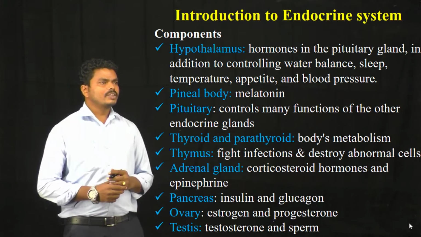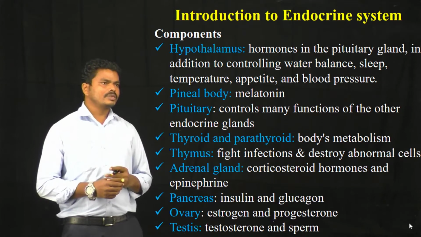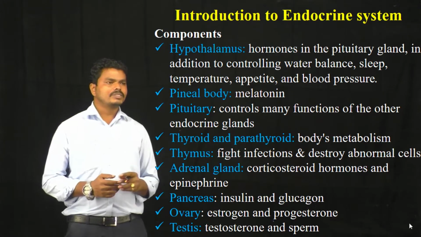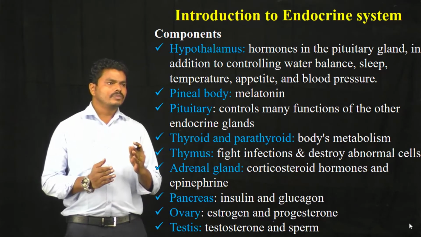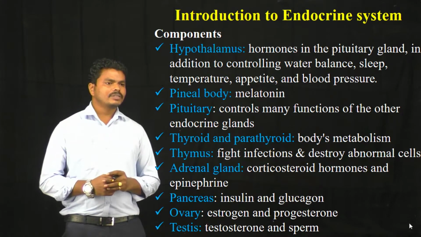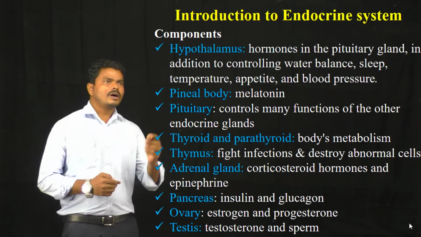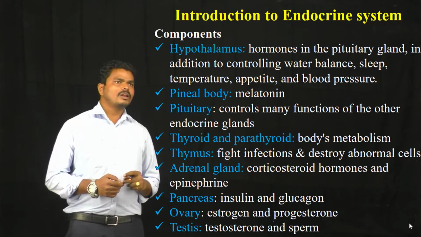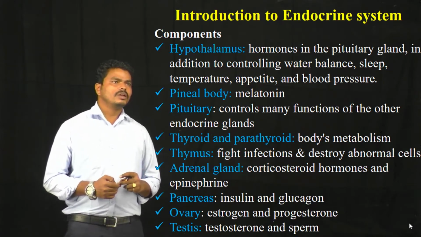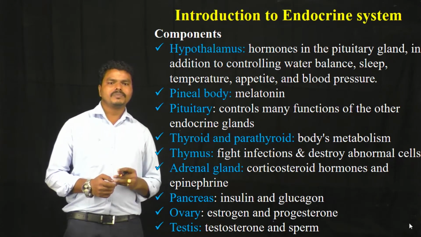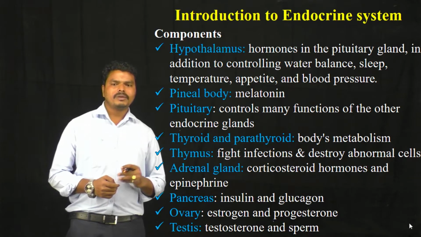Here the endocrine system is a biological system which can produce hormones or chemical transmitters into the bloodstream or plasma. When these chemical transmitters or hormones are present in the plasma or blood, they travel to the site of action and show their action at that site. The components involved in the endocrine system include the hypothalamus. This hypothalamus controls the hormones released from the pituitary gland. In addition, it can control the water balance, sleep, temperature, appetite and blood pressure.